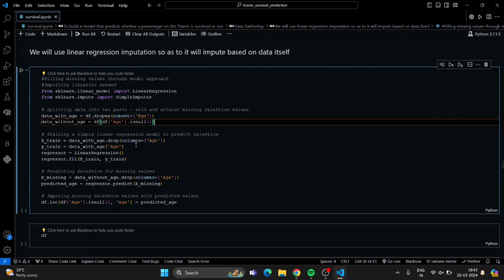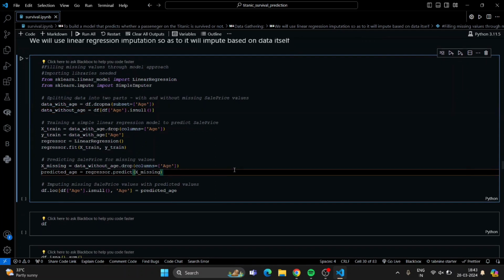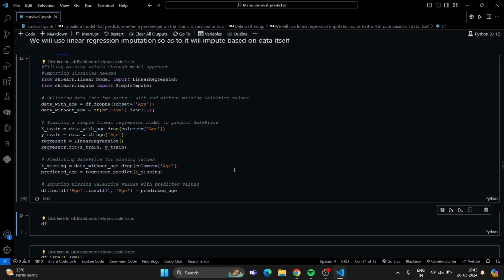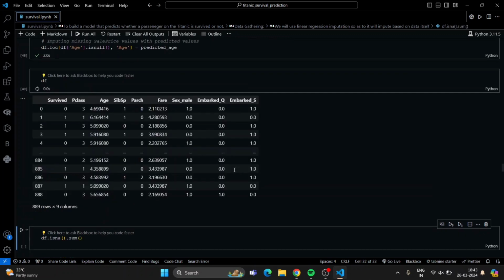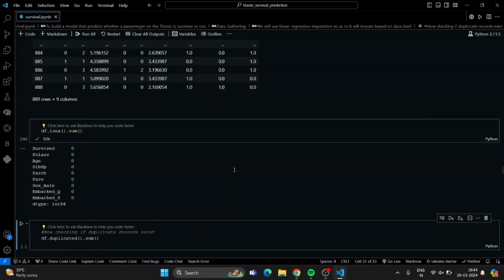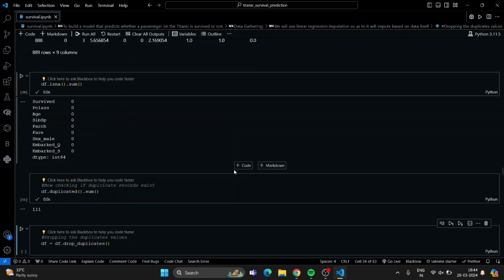We train on X train and Y train using the linear regressor, fitting it, and we predict the age from the filled values. We predict the missing values, and it fills them with the predicted values. Now if we check whether it has missing values, it does not. So we have filled the missing values.